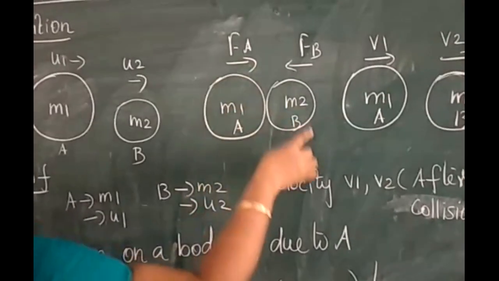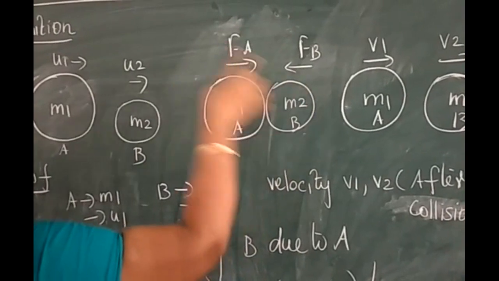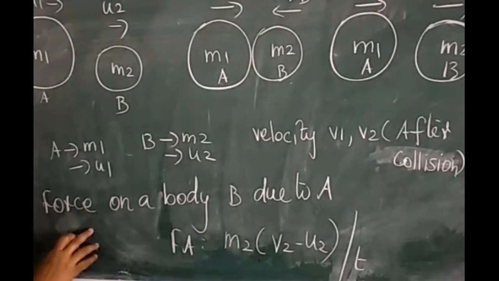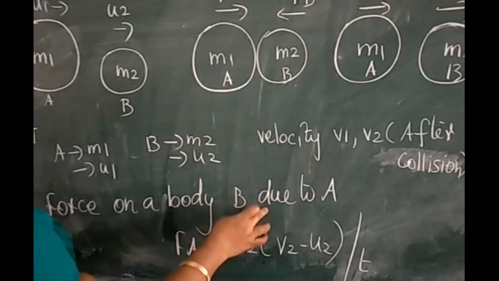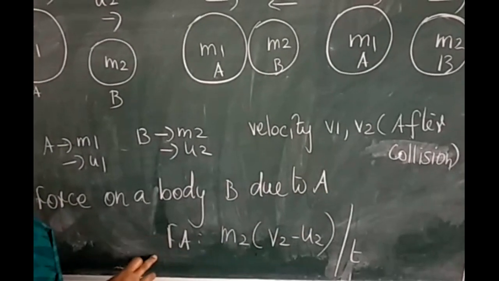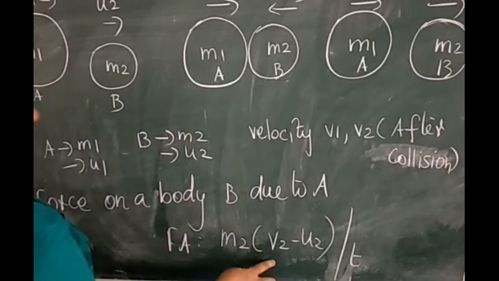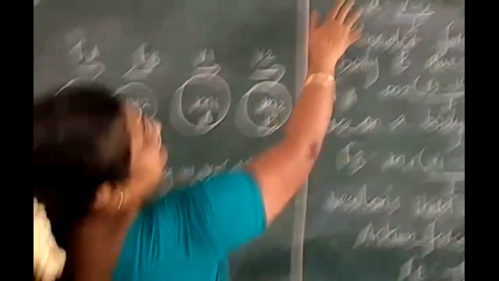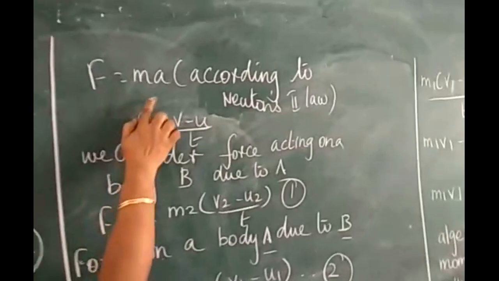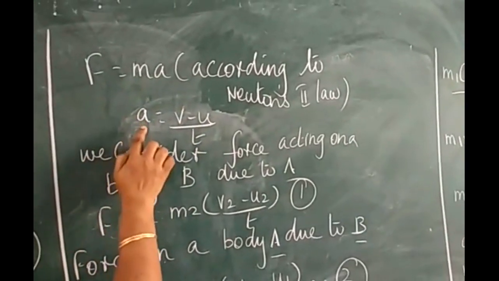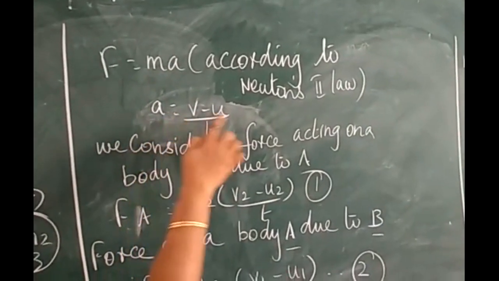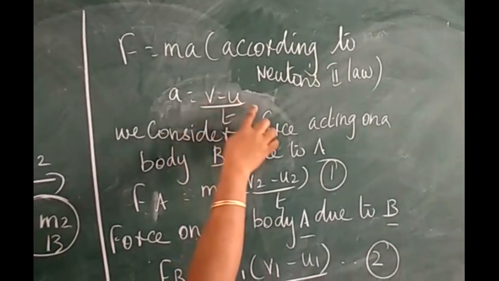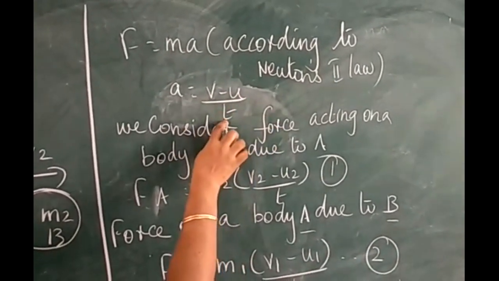Fa acting on the body B, Fb acting on the body A. Then I am writing the force on body B due to A. That is Fa is equal to m2 times v2 minus u2 by t. According to Newton's second law, F is equal to ma. Here a is acceleration, change in velocity divided by time taken. So final velocity minus initial velocity by t.